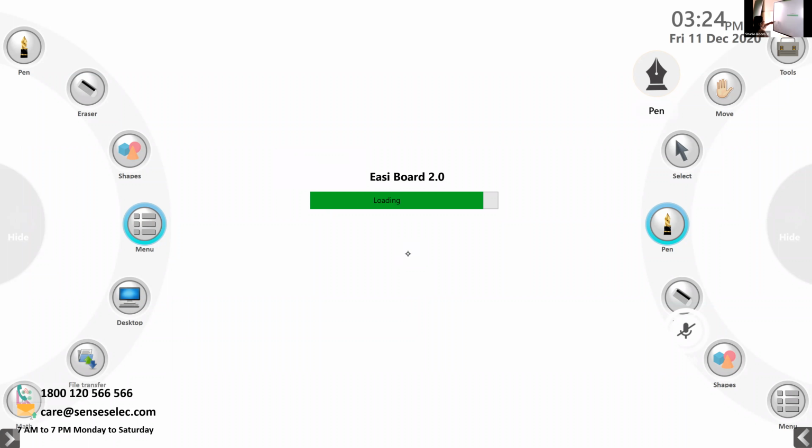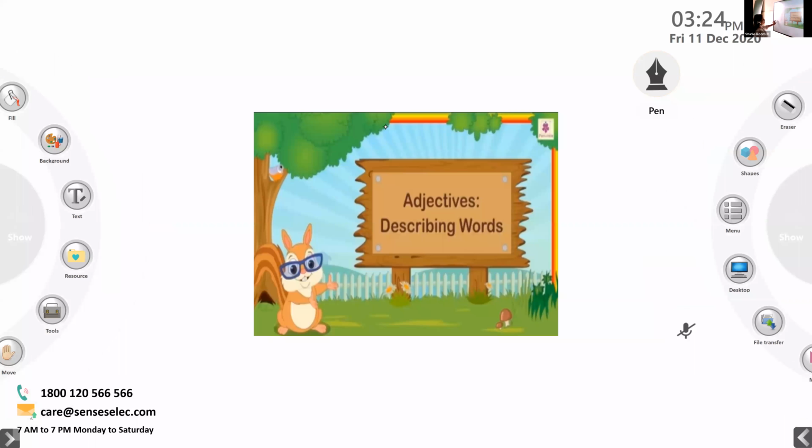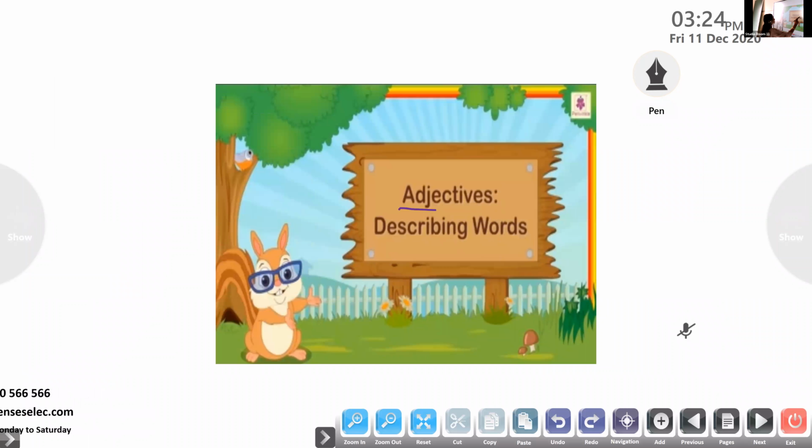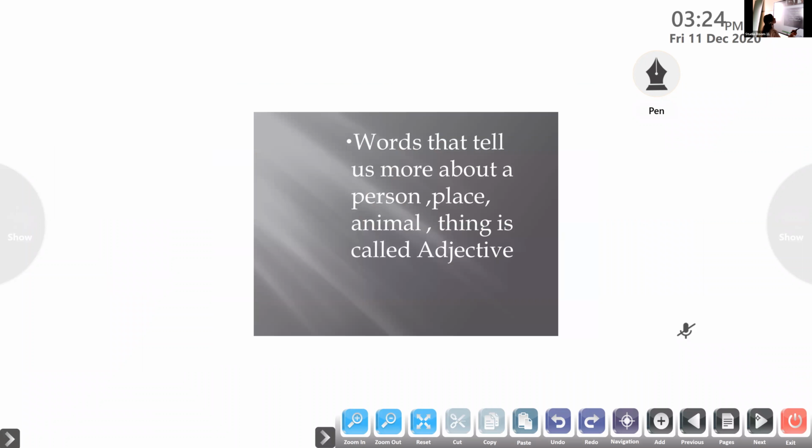We'll do a few exercises related to the topic, children, then we'll move on to the test paper, okay? Okay, ma'am. Yes. So as we all know, adjectives are describing words. All of you look at the slides very carefully, okay? So adjectives are describing words.